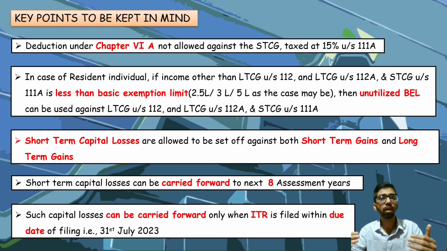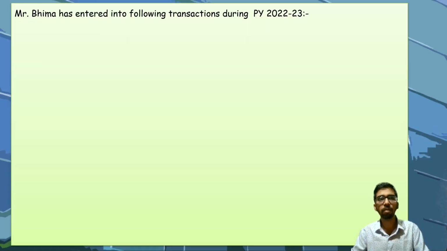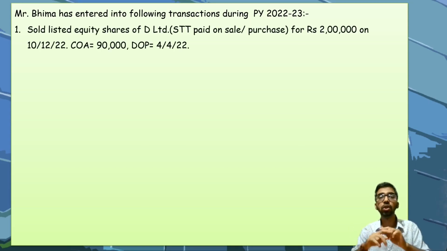We will now go into one practical example so that you will be in a better position to understand these theoretical aspects in a practical way. Mr. Bhima has entered into the following transactions during the 22-23 previous year. First, he has sold listed equity shares of some company where STT has been paid both at the time of sale and purchase for rupees 2 lakh.